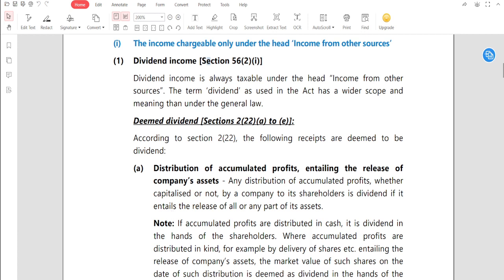Entailing the release of company's asset. So any distribution of accumulated profit, whether capitalized or not, by a company to its shareholder is dividend if it entails the release of all or any part of the asset. So deemed dividend is also taxable under the head income from other sources.